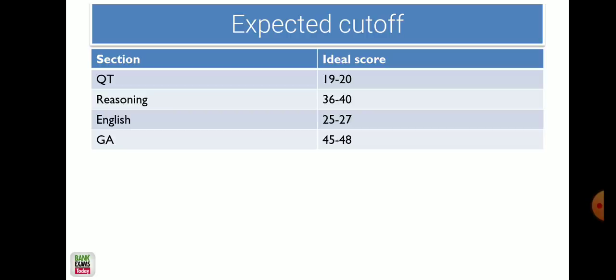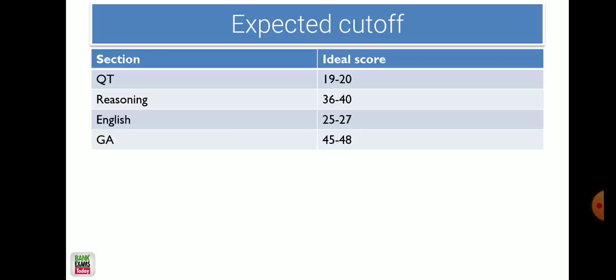Out of 30, I would say 25 questions were doable if you had time, and time was not an issue in quantitative aptitude because it was easy. An ideal score would be 20 plus, but 17 to 20, I think, is doable. The reasoning section was a little difficult, I would say.